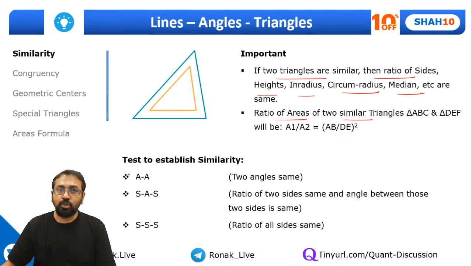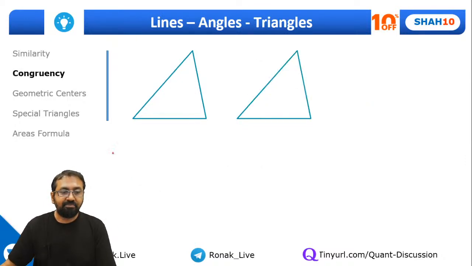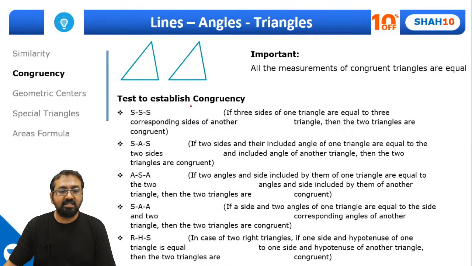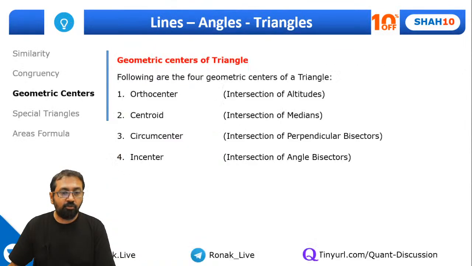And what are the tests to establish the similarity between two triangles? So it's the AA test, SAS test, and SSS. Same way, congruency means just identical triangles, everything is the same. What are the tests for congruency? So these are the tests. I'm sure all of you remember this by now.